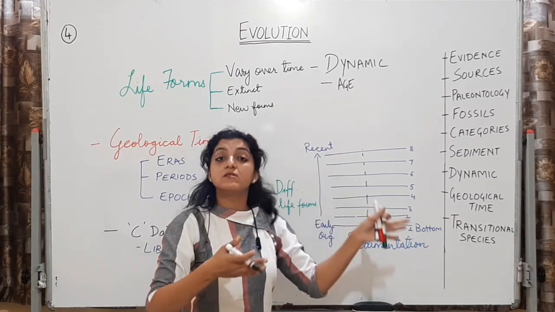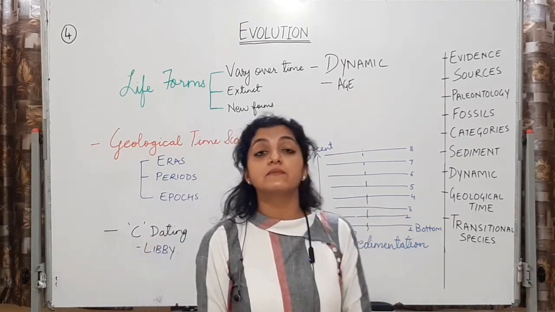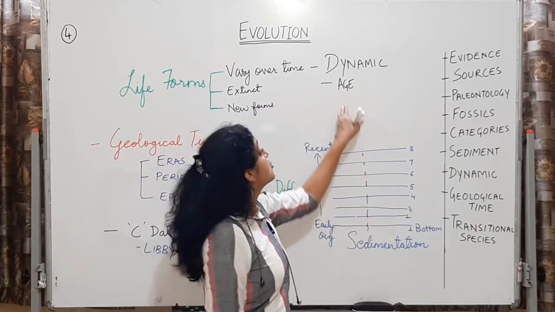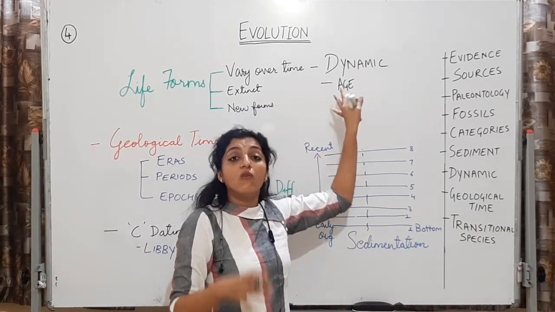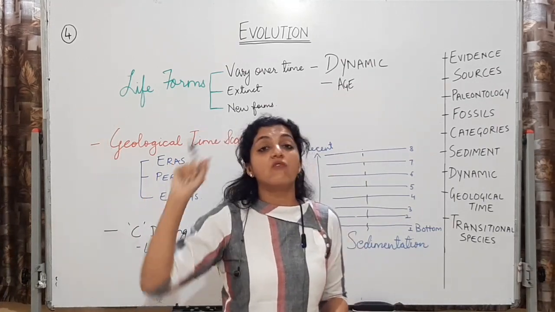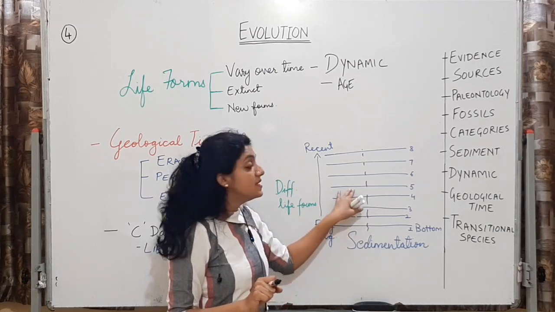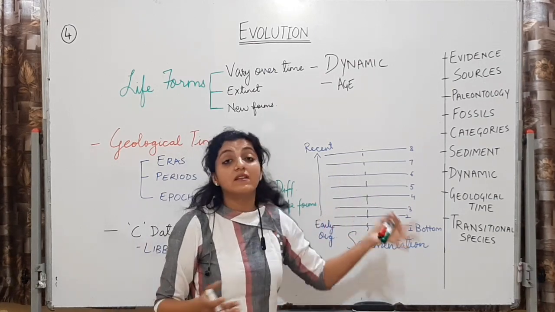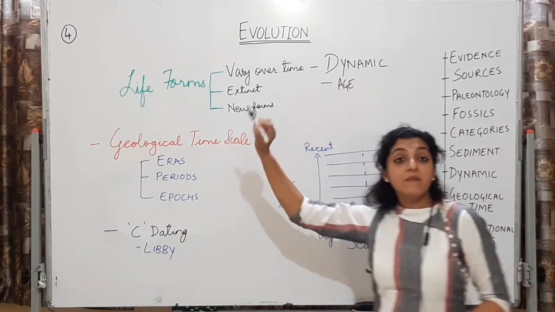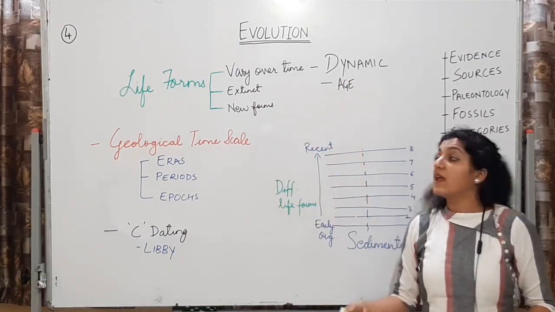The recent ones will be your grandfather. That way, if we compare it, okay, we are just comparing it. So it's also giving me the idea of the age of the life forms. कि कितनी age के ये life forms होंगे जो यहाँ पर है. These will be the middle age ones and these will be the younger ones and the recent ones. So important MCQ dynamic, it is giving you the idea of the age of the life forms.